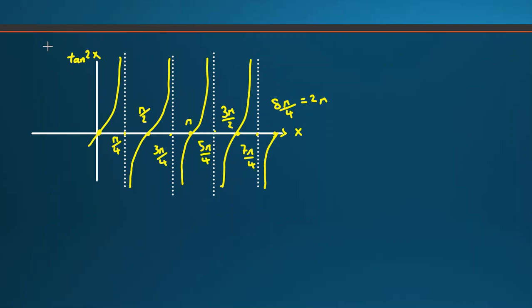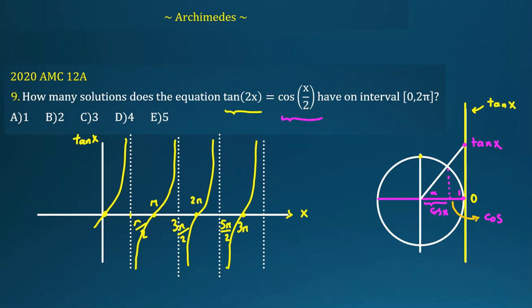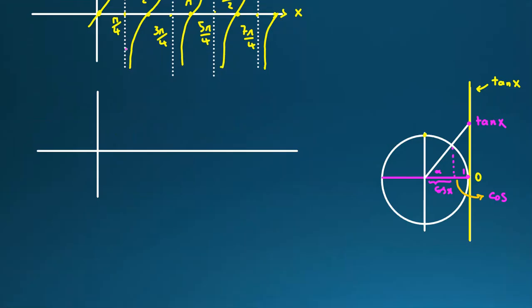Now we want to focus on drawing cos x over 2. Why? Because we want to find the intersection of tangent 2x and cos x over 2. Okay, so at first we draw cos x. When x starts from 0 to pi over 2, cos starts from 1 to 0. So 1 here is what? Pi over 2. It goes like this. And it goes to -1 for pi. So if it is pi, we draw -1. It goes to this point. It will be something like this.